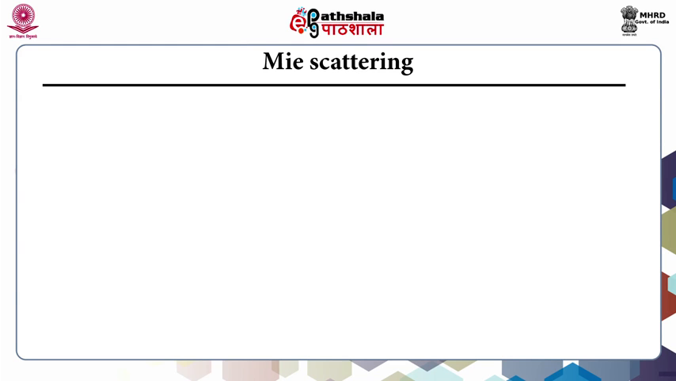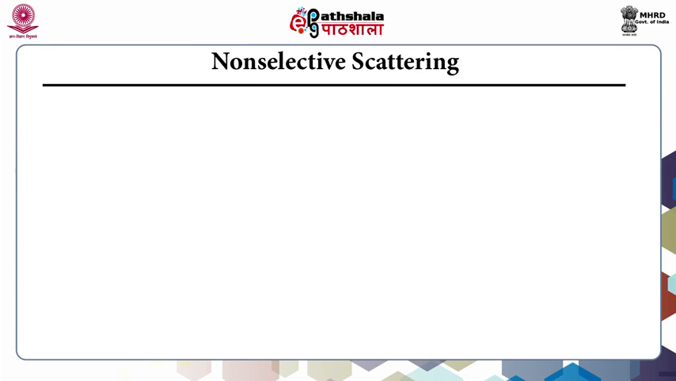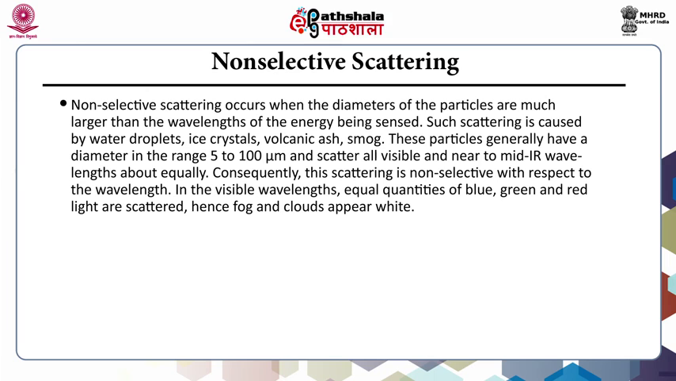Second one is the Mie scattering. Mie scattering occurs when the diameter of atmospheric particles equals the wavelength of the energy being sensed. This is caused by water vapor and dust and influences longer wavelengths compared to Rayleigh scatter. Mie scatter is significant in lightly overcast skies. Third one is the non-selective scattering. Non-selective scattering occurs when the diameters of the particles are much larger than the wavelengths of the energy being sensed.